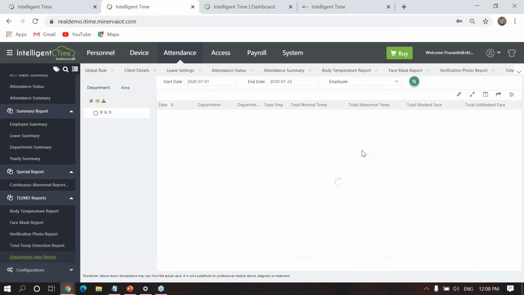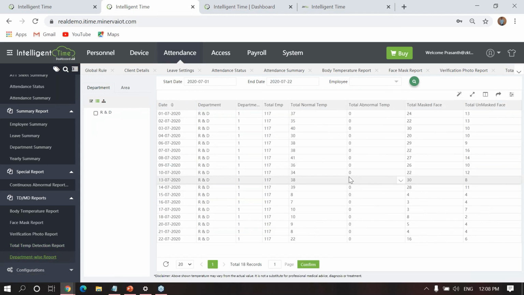And department wise report. This is like an overall report for a particular department: how many total employees, how many employees are abnormal and how many are normal, and masked face, unmasked face. Those details will be available here.